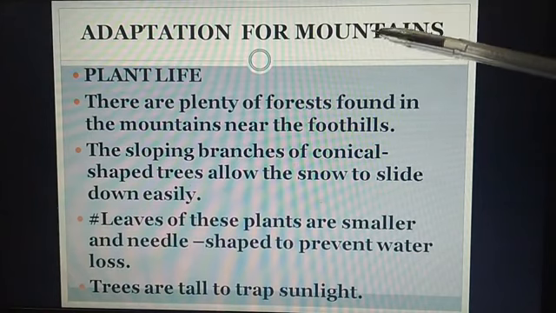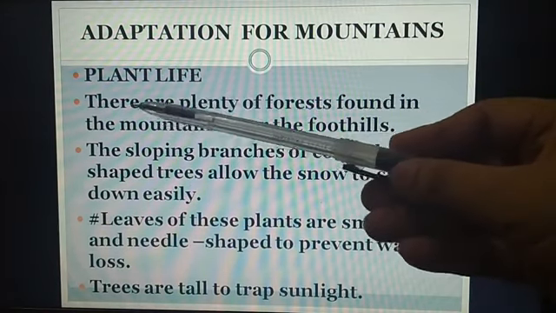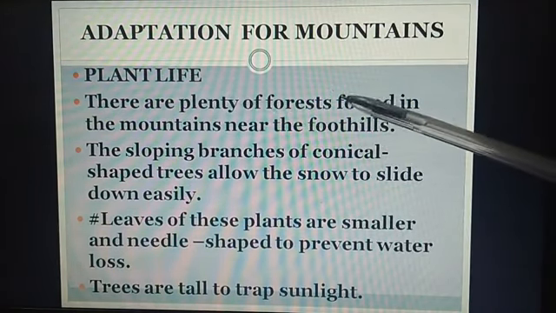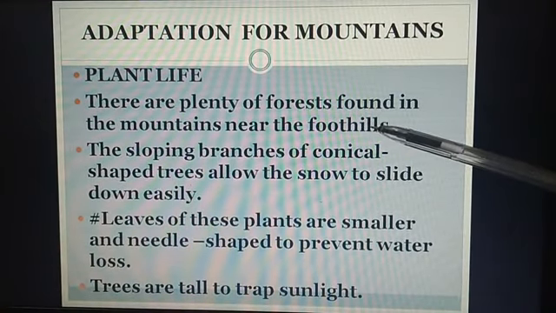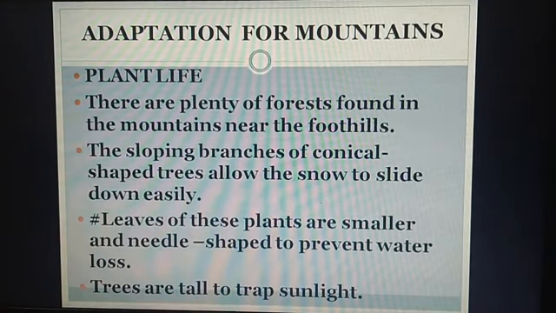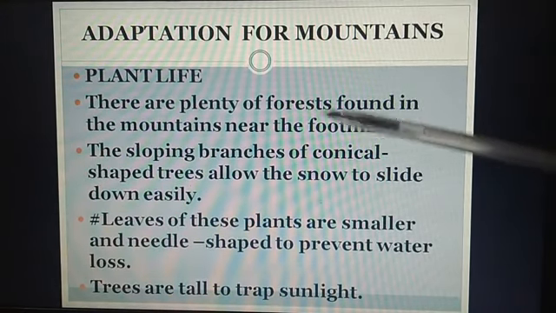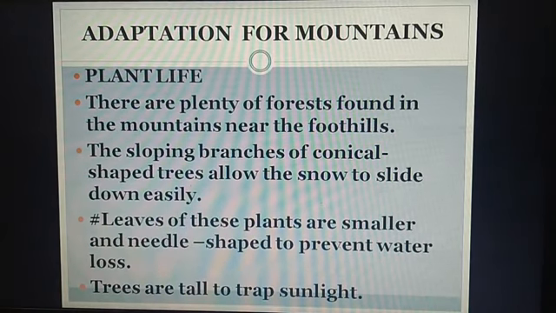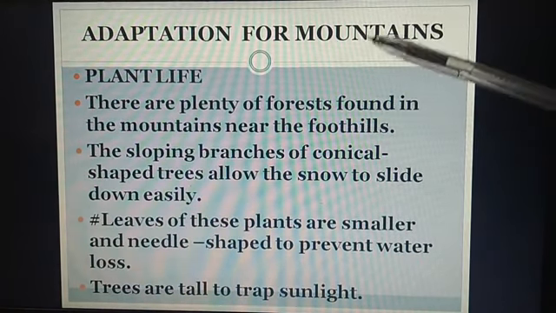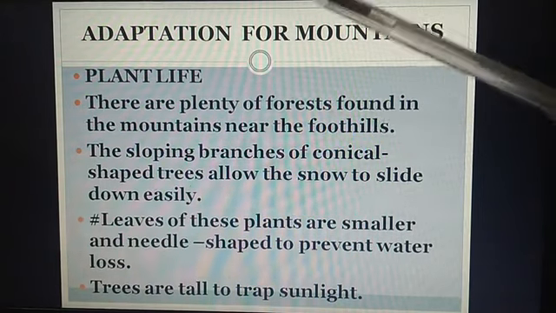Adaptation for mountains. Plant life. There are plenty of forests found in the mountains near the foothills. Plants grow near the land to avoid being uprooted by the harsh and strong wind. Pine and fir trees are the best examples.